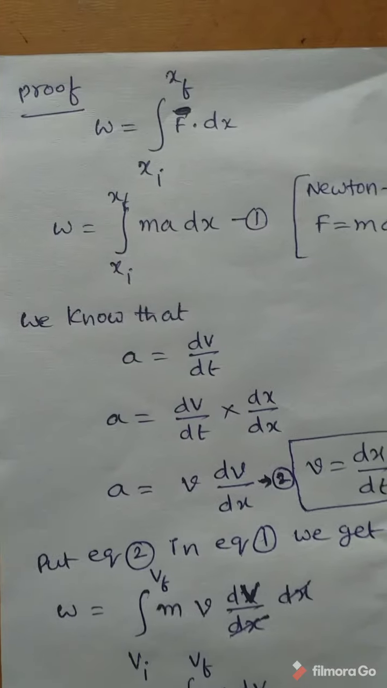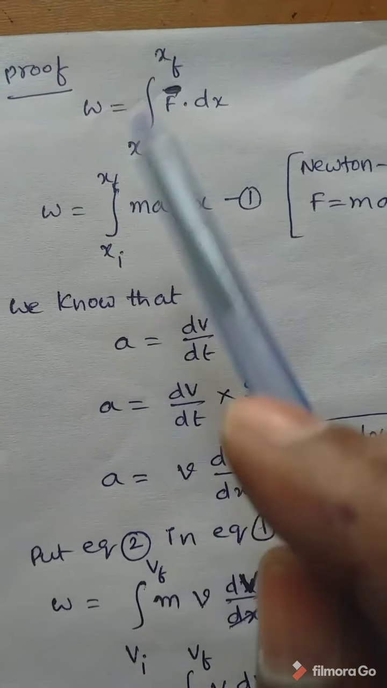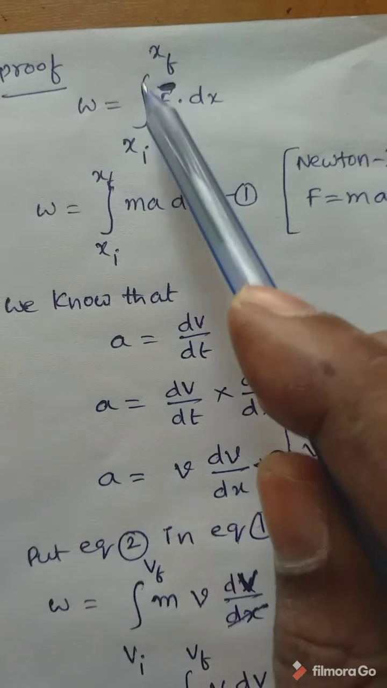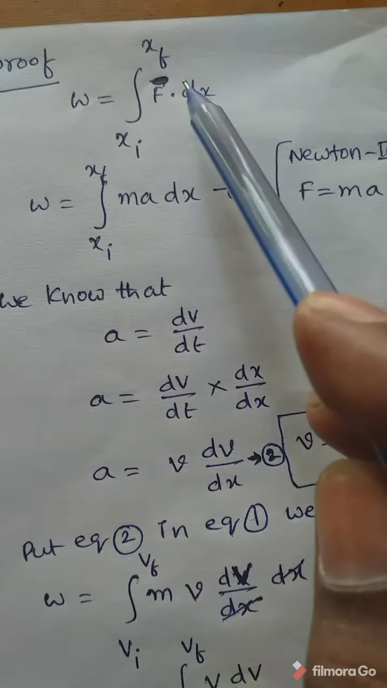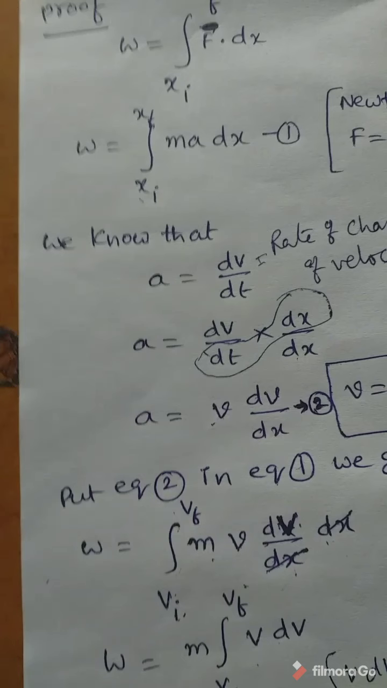Here I am considering the work done by a variable force. Work done by a variable force is equal to integration F dx. Here integration is taken with respect to dx, that's why the limits are taken from initial position xi to xf. So W is equal to integration from xi to xf of F dx, and according to Newton's second law, F is equal to ma. We know that acceleration is equal to dv by dt.